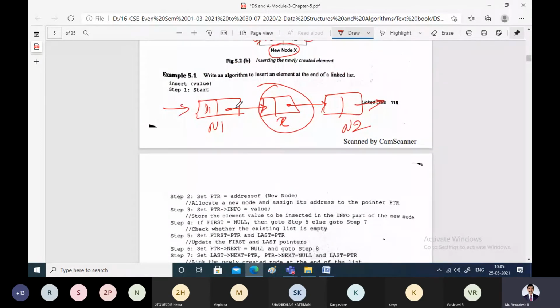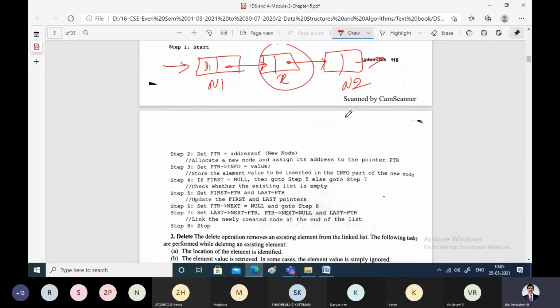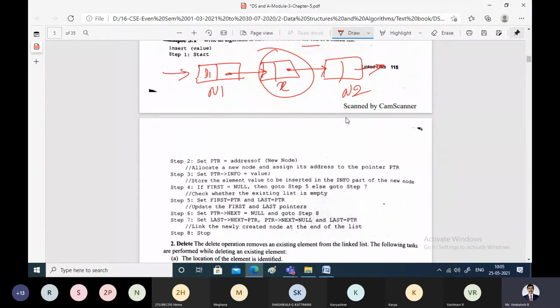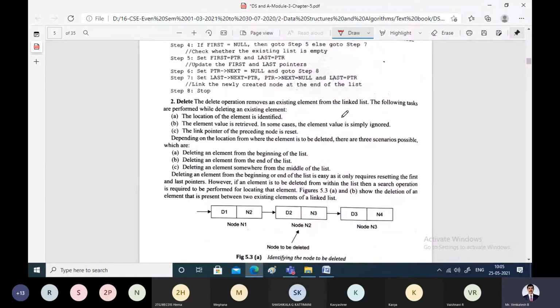So, algorithm to insert an element in the linked list. We are trying to insert an element, but it actually should not be only the end. We are performing the overall insertion here.